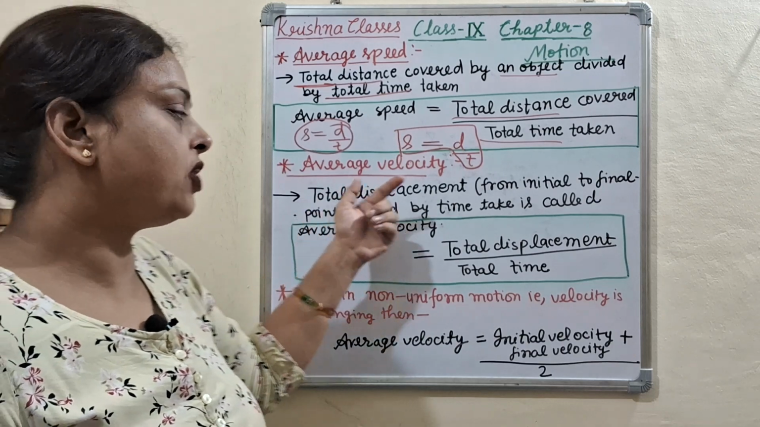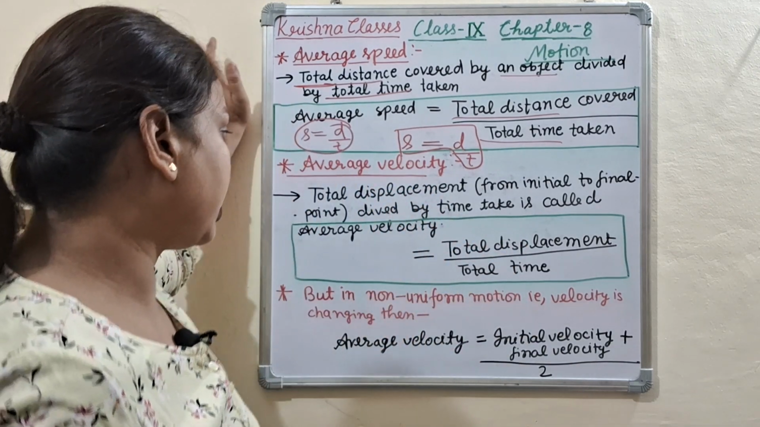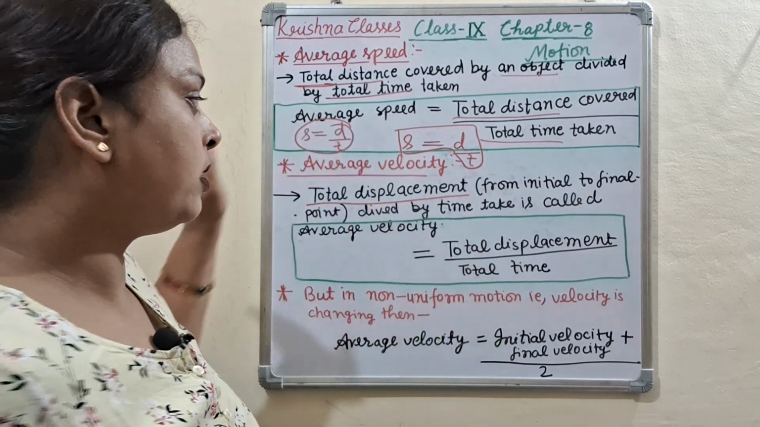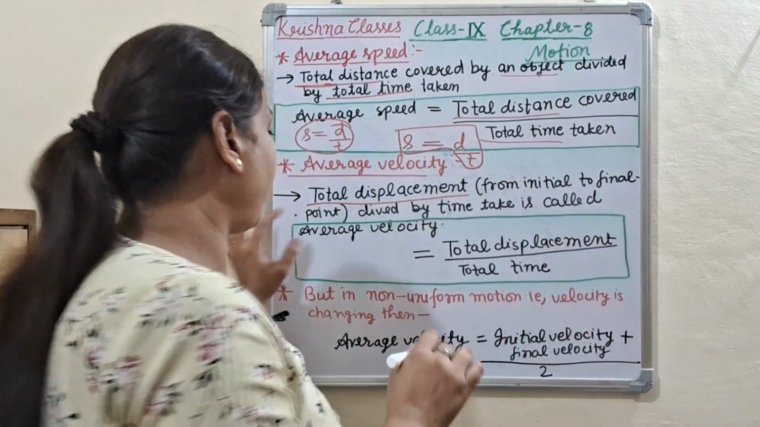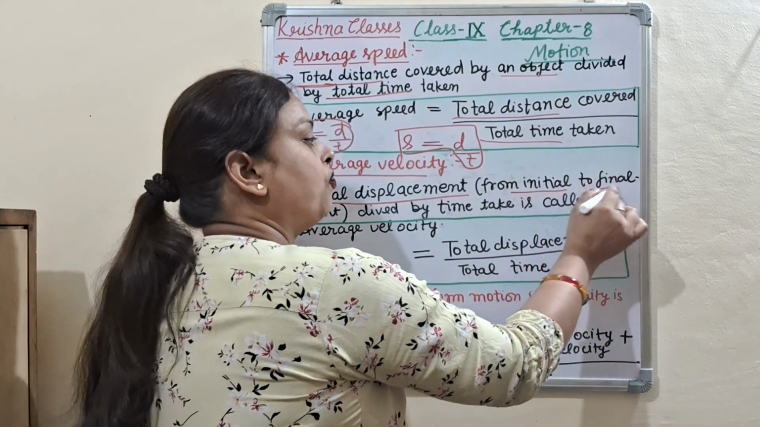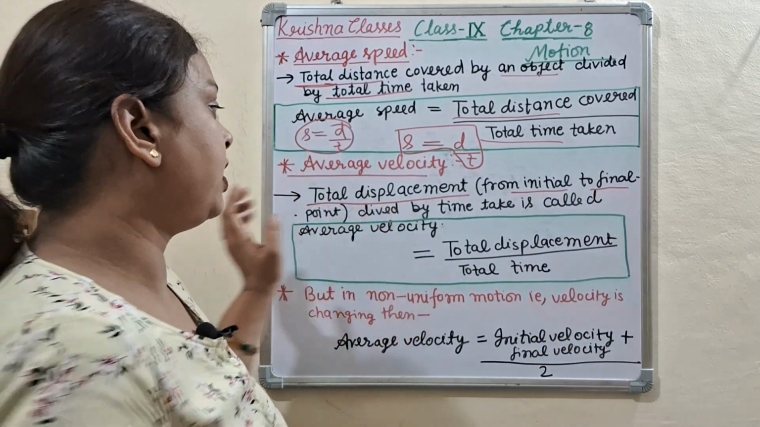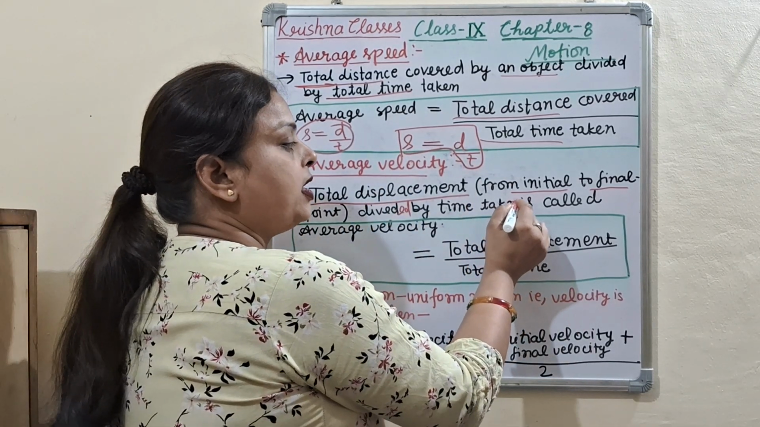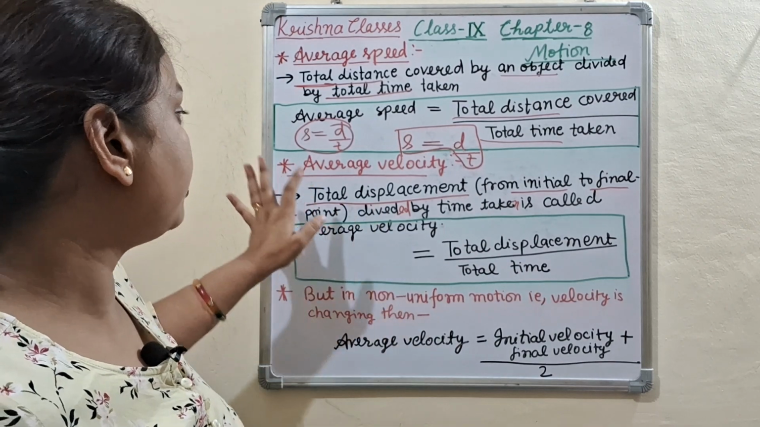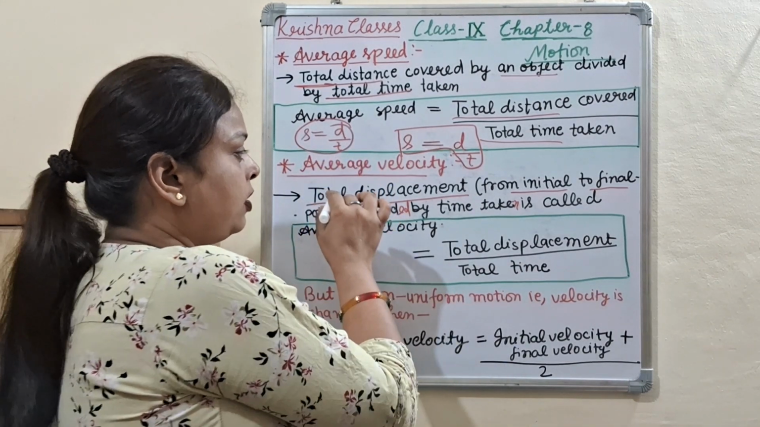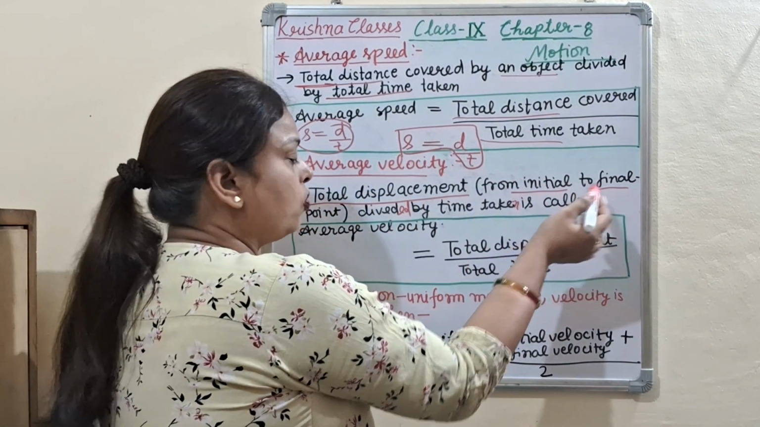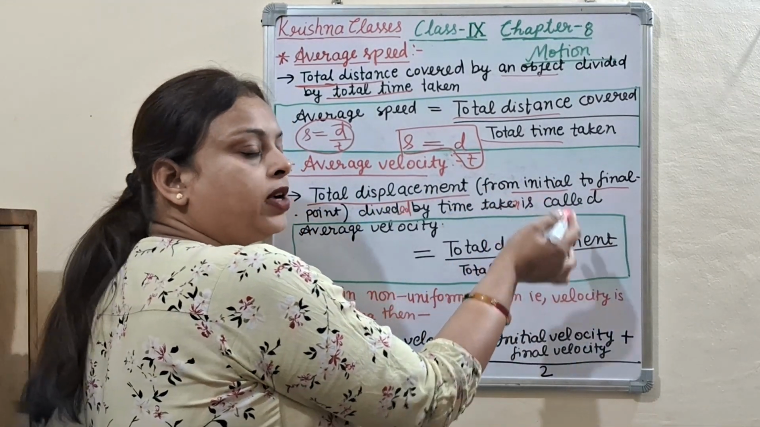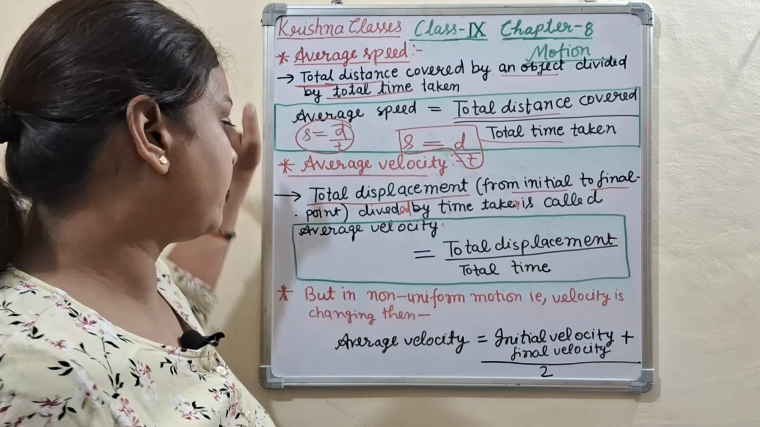Next is the average velocity. What is the average velocity? Total displacement. Total displacement means from initial to final point, divided by time taken, is called the average velocity. I repeat again. Total displacement from initial to final point, that is called the total displacement, divided by time taken is called the average velocity.